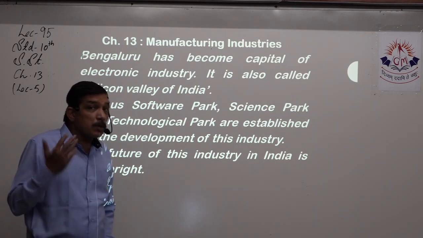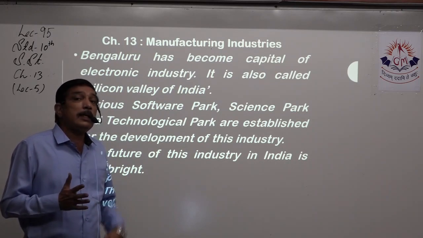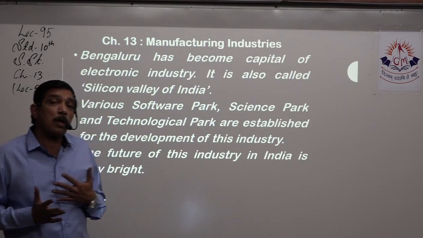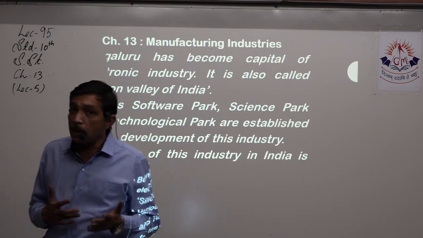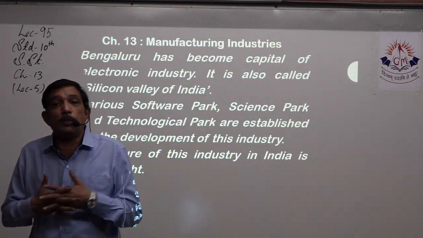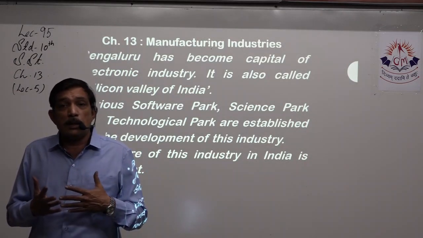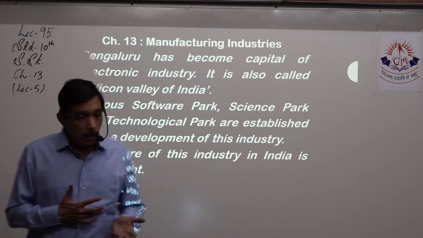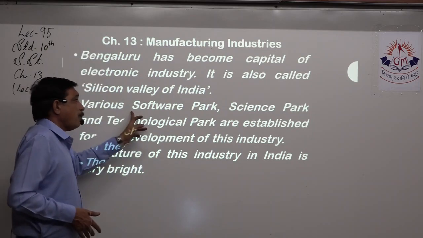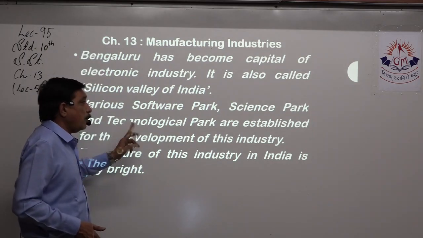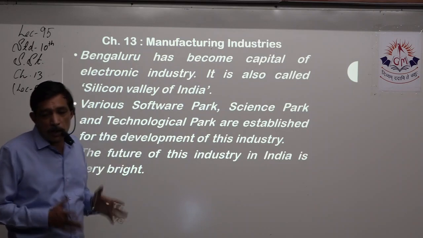And in the rest of the country, lots and lots of scientific parks have been opened up so that people can do business over there and set up electronic industries. This is an encouragement given by the government. So various software parks, science parks, technological parks are established for the development of this industry.